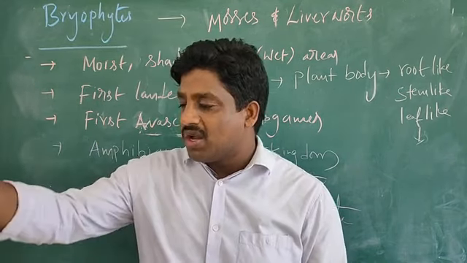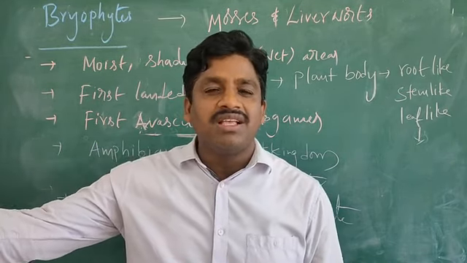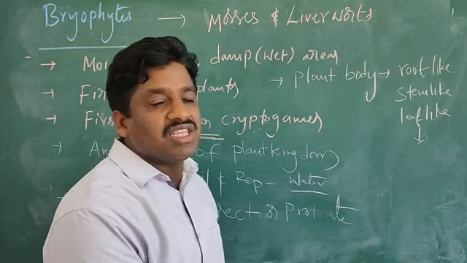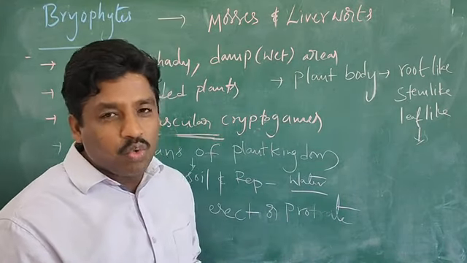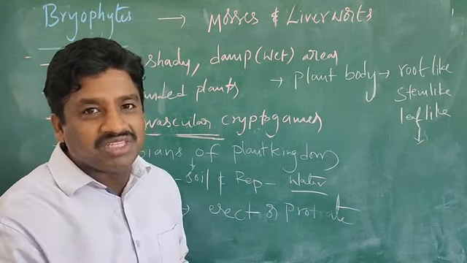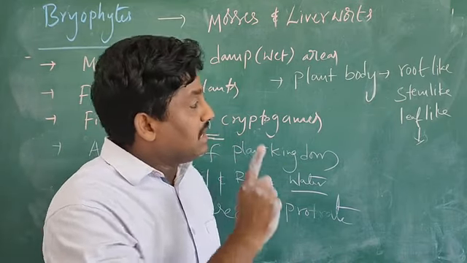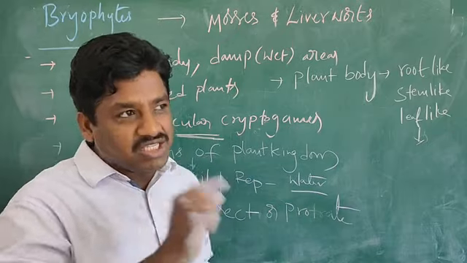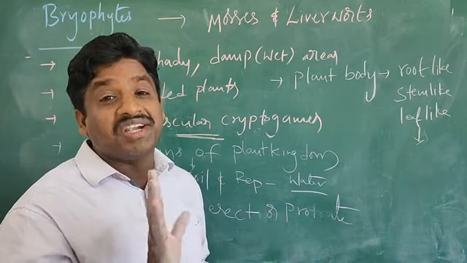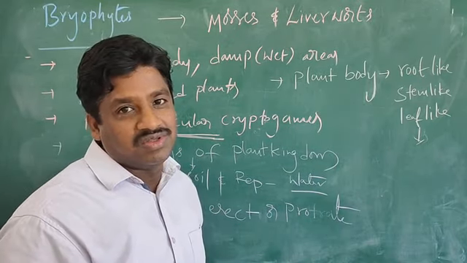Actually, in a plant, roots are present, and that's what we call roots. But in these plants, it is root-like, that means not true roots, and stem-like, not a true stem. It is leaf-like only. It looks like leaves, but it is not true leaves.